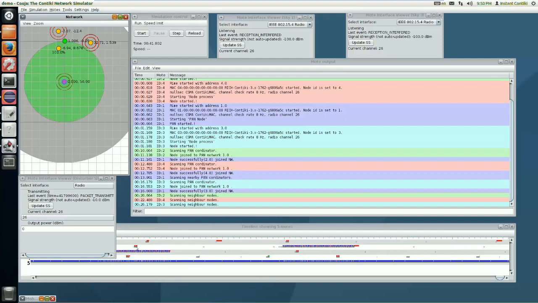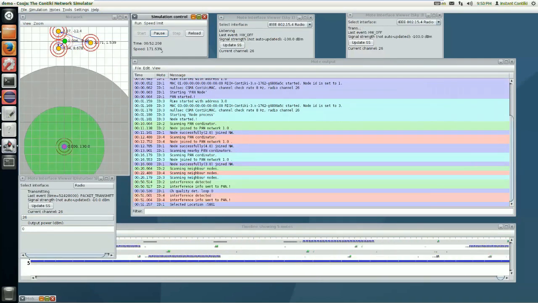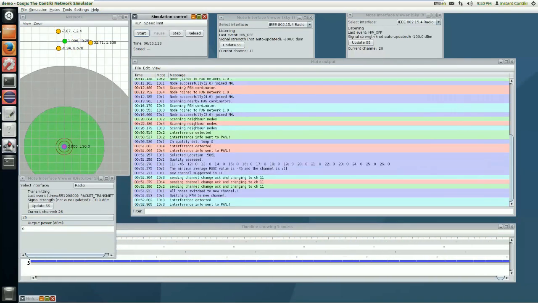This interference is reported to the PAN coordinator by the interfered nodes. The PAN coordinator starts the channel selecting process and finds the next free channel or less interfered channel. The PAN coordinator communicates the selected channel to nodes and switches the network to that channel. As we can see, now the network is operating on channel number 11. So the communication that was affected due to the presence of interference has been overcome by switching the network to channel 11.